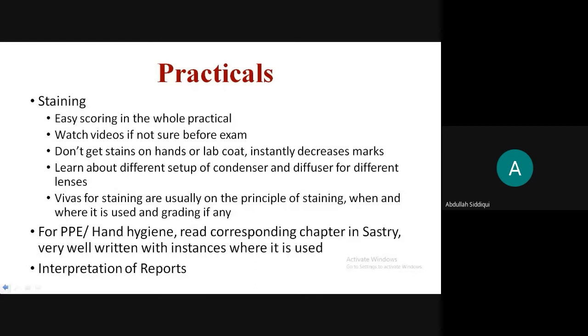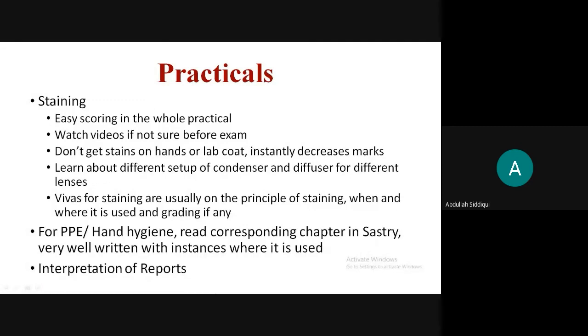PPE and hand hygiene are the other practicals that you have. This is for 10 marks. I would suggest reading Shastri's chapter on hospital-acquired infections and use of PPE. It's a 3-4 page chapter, very easy, very nicely given with all the definitions, steps, and the types of PPEs that are there. That should get you done.